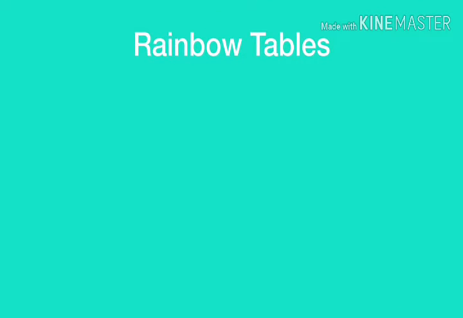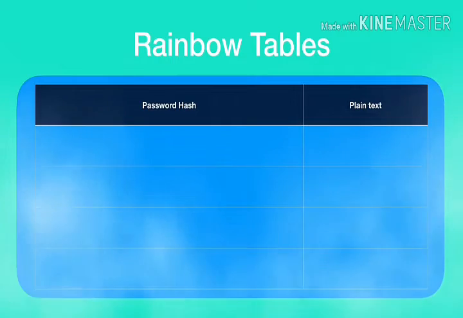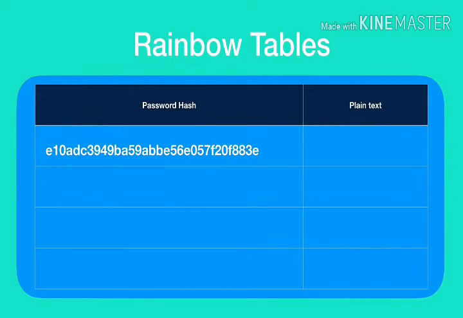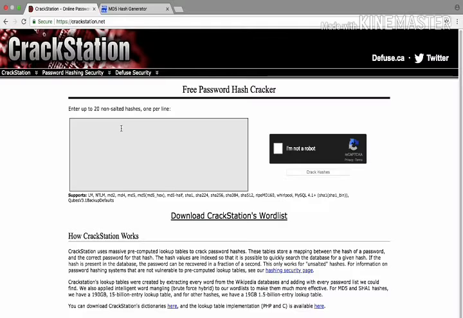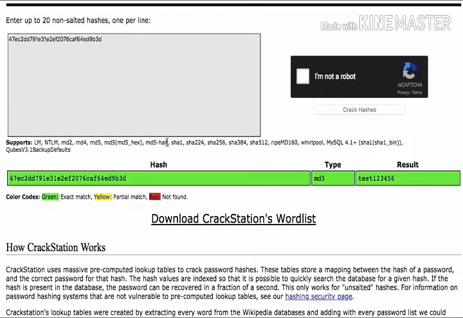There is something known as rainbow tables. These rainbow tables contain the password hashes of numerous commonly used passwords along with their plain text forms. So the hacker will be able to do a simple search with the password hash that he has, and if the password hash exists in the rainbow table, that means that the password is successfully cracked and we now have the password in plain text form. Remember that rainbow tables contain the password hashes of only the passwords which are commonly used. As a reference, you can try it yourself at crackstation.net. But what if the password is not a commonly used password? In that case, rainbow tables are of no use.